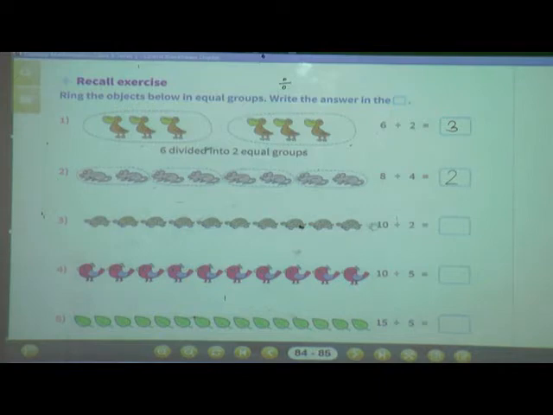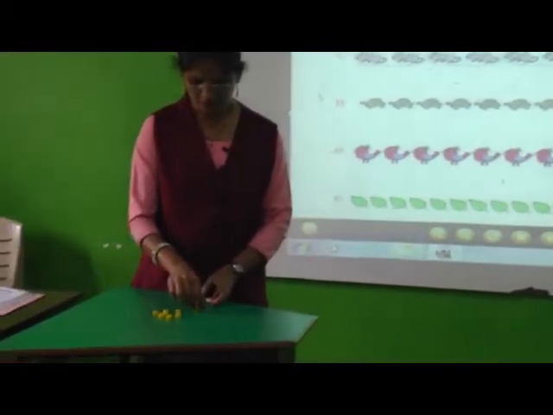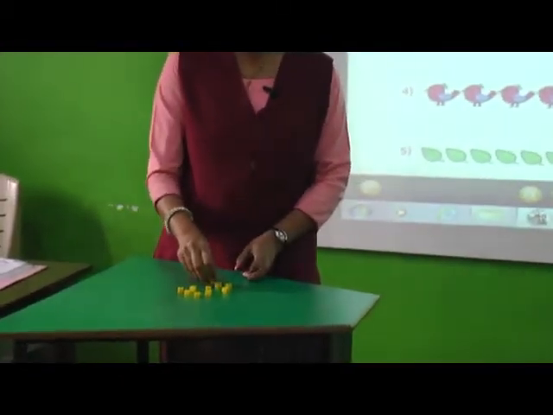Now see the next, the third one. Can you see how many objects are there here? Count 1, 2, 3, 4, 5, 6, 7, 8, 9, 10. There are 10 objects. Now here we will take 10 objects. 1, 2, 3, 4, 5, 6, 7, 8, 9, 10.